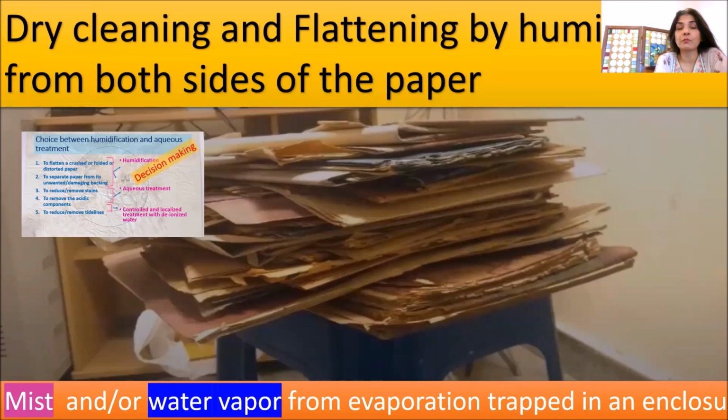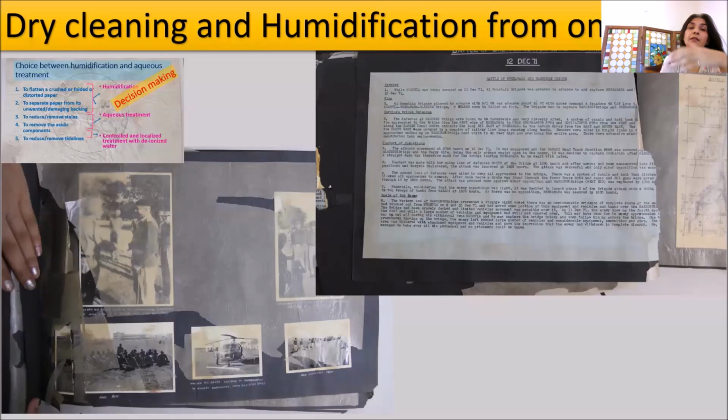And most of these documents had to be humidified from both the sides because they were very brittle, so softening from one side wasn't possible. But some of them had to be humidified from one side only. We'll discuss about that also. And some of them needed more than mild humidification; they needed a mist of moisture. So let's see. And this is another case. We'll talk about that again in the later slides.